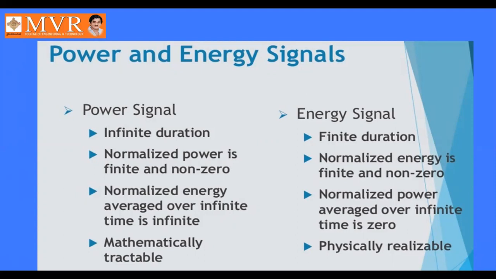Okay, these are having infinite duration and these are having finite duration. See here, the normalized power is finite and non-zero. Here, the normalized energy is finite and non-zero. Normalized energy averaged over infinite time is infinite. Normalized power averaged over infinite time is zero. Okay, these are tractable mathematically and these are physically realizable.